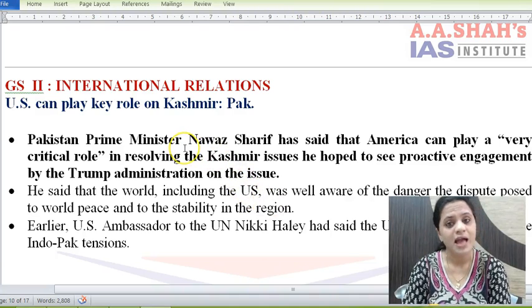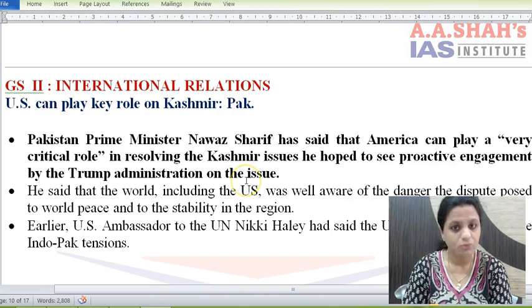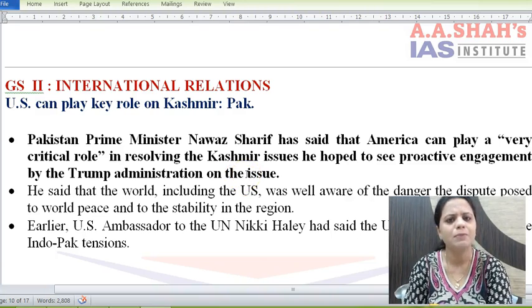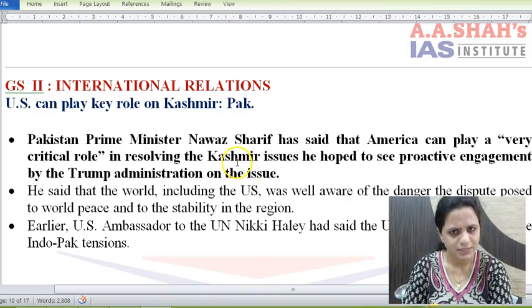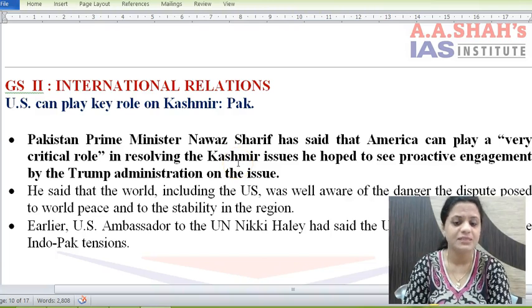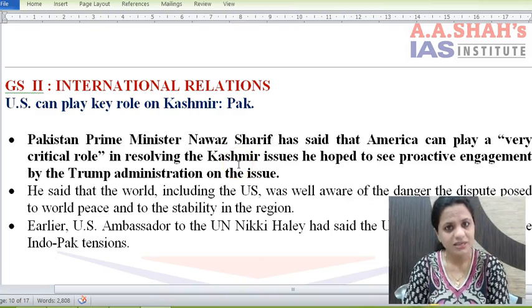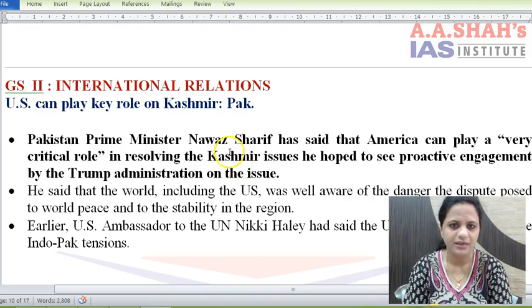But Pakistan has favored it, and he is saying that America has a very critical role to resolve the Kashmir issue. So we don't want to internationalize the Kashmir issue. India's stand is that a bilateral dispute should be resolved bilaterally. So indirectly, from outside, America can put pressure on Pakistan and ask it to stop terrorism related activities and let's resolve the Kashmir issue peacefully. But intervention in this peaceful resolution is not entertained by India.